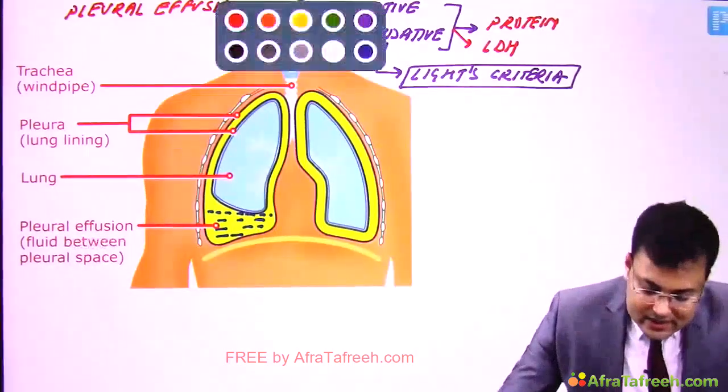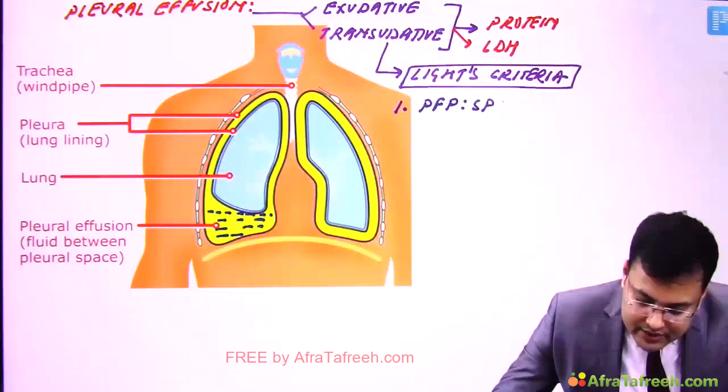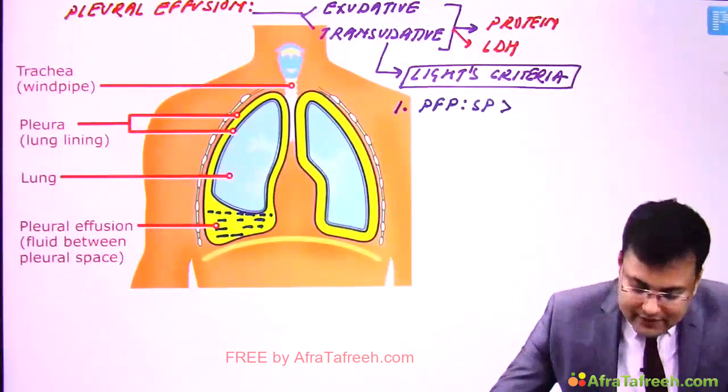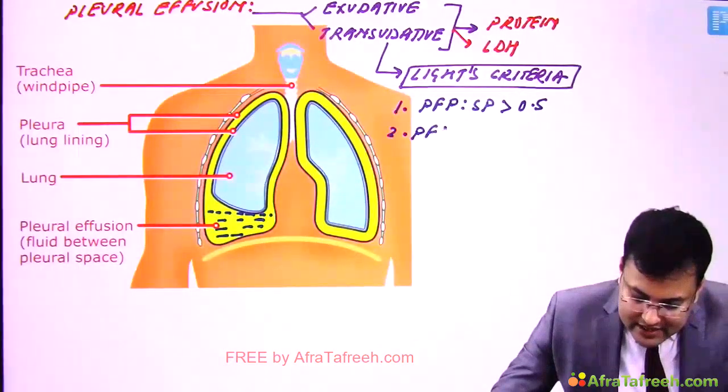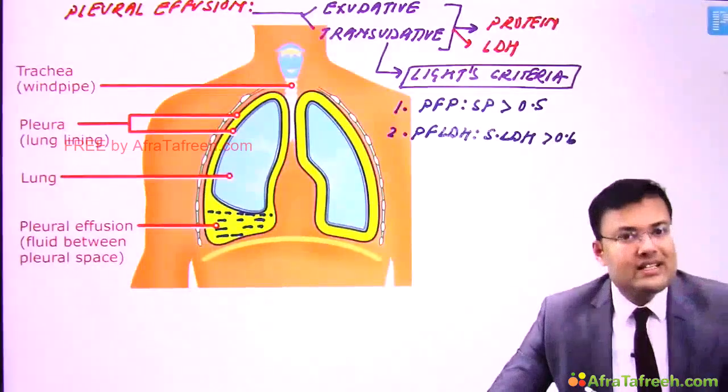So what is this? See here, the first is pleural fluid protein to serum protein ratio. It should be more than 0.5. Second, the pleural fluid LDH to serum LDH ratio should be more than 0.6.